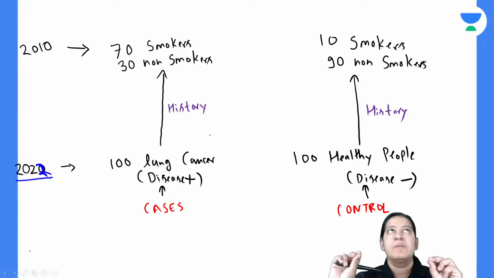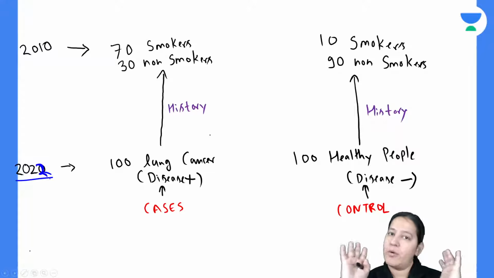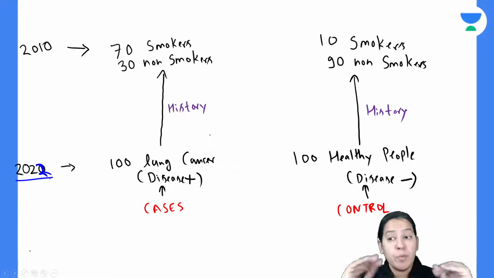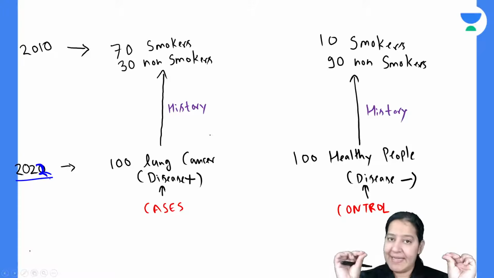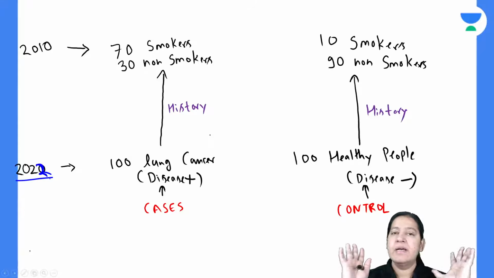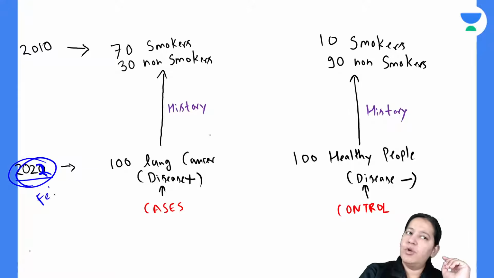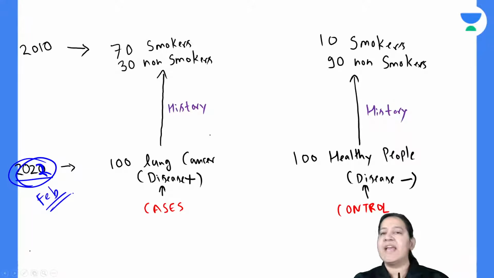By case control study, this is your hypothesis: smoking leads to lung cancer. You are an investigator and this is your hypothesis. You want to prove your hypothesis to the world that this is right. But you have to prove it statistically. Yes or no? You have to prove it statistically. So it is 2022 now, February. You will say, okay ma'am, I will perform a case control study.